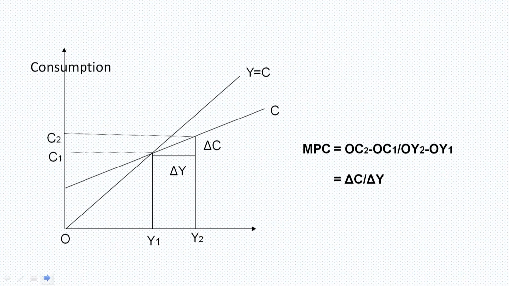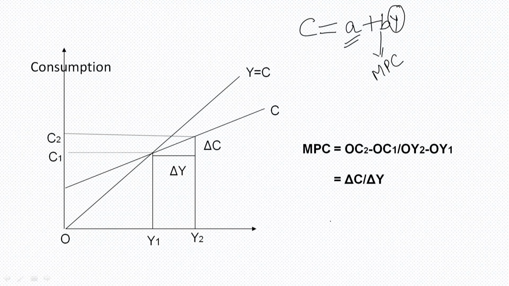So Keynes came to an equation where he said that consumption, that is the basic line equation, is A plus BY. Now what is A? A is the autonomous consumption that is existent in the economy. B is the marginal propensity to consume, and Y is the income.